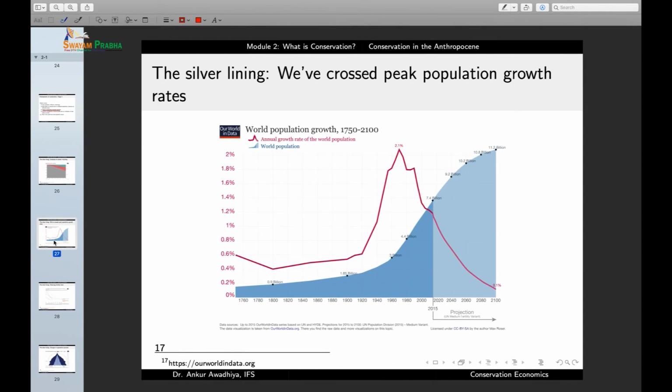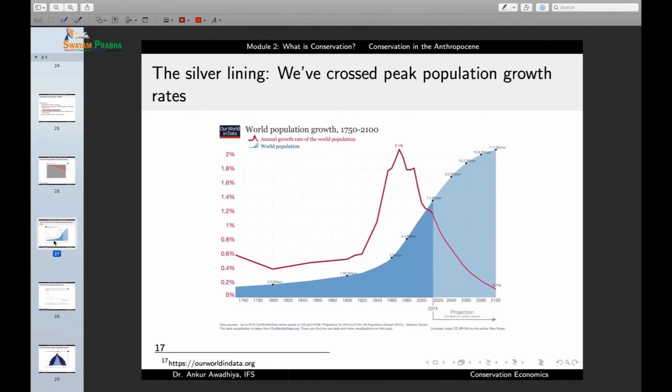Another silver lining is that the rate of population growth has already peaked. So we are now in a stage where the rate of population growth is decreasing with time. Now, even though our populations have been increasing, the rate of increase has now gone down. And the rate of increase is now going down very quickly. And in a short period of time, we might even move to a stage of a stable population.